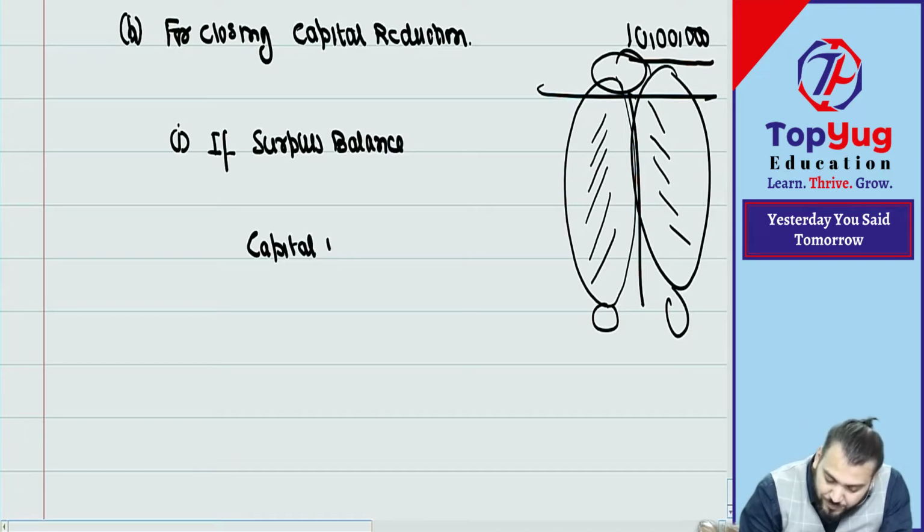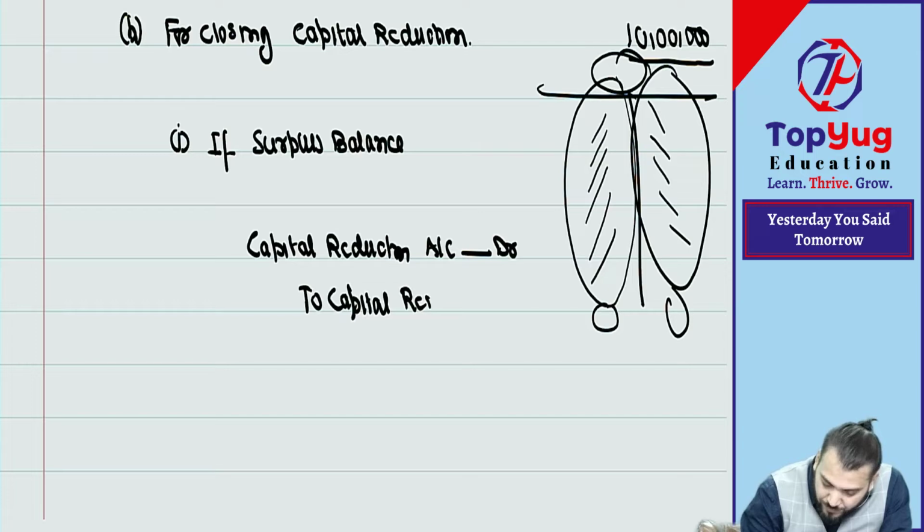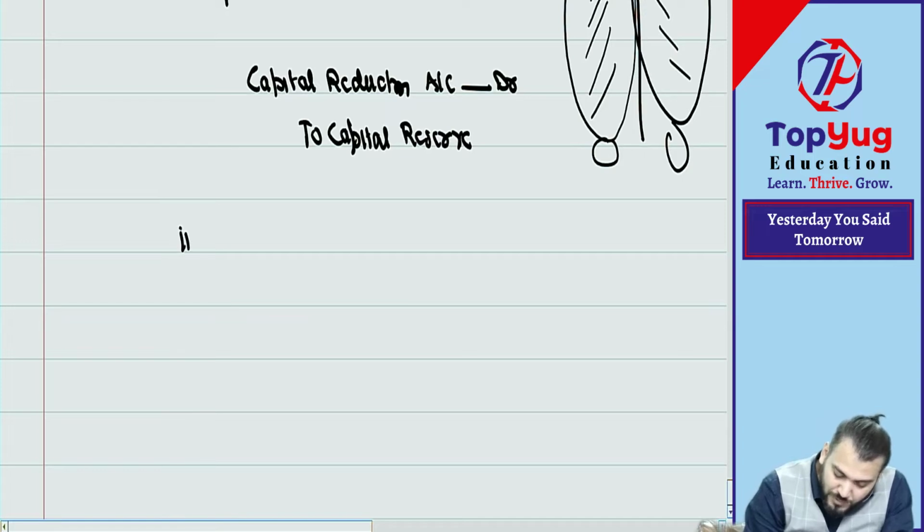Capital reduction account debit to what? Capital reserve. Got it? Correct.